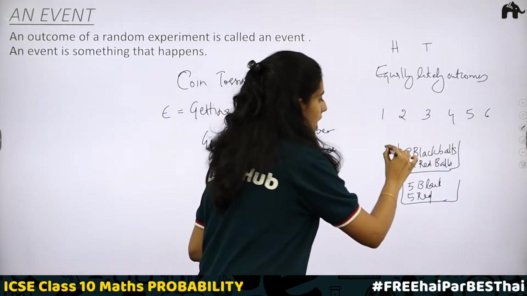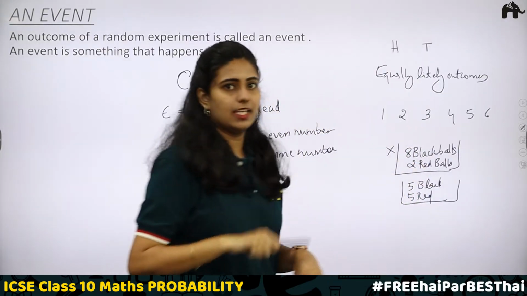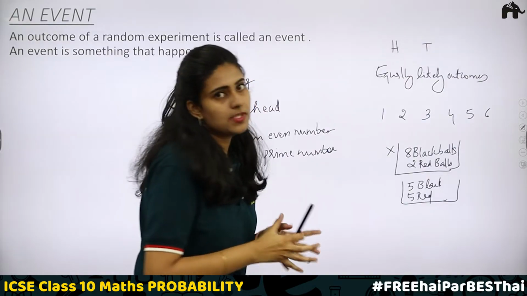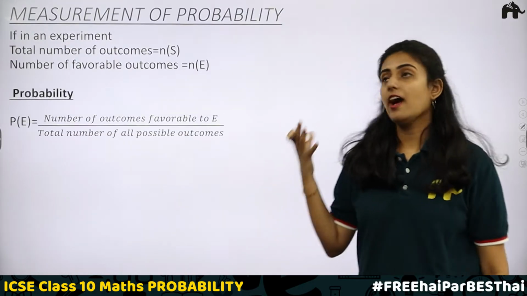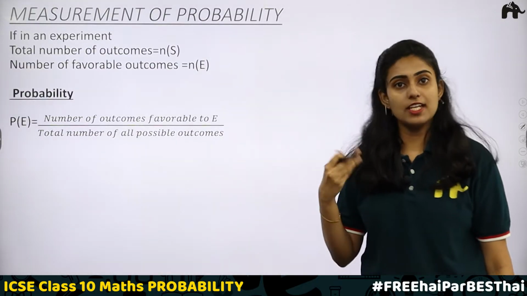But here we don't have equally likely outcomes because the chance of getting black balls is higher. If there is an equal chance of getting both outcomes, we call it equally likely outcomes. Understood? Let us study how to measure probability. What is probability? Probability of an event is the likelihood of it happening.